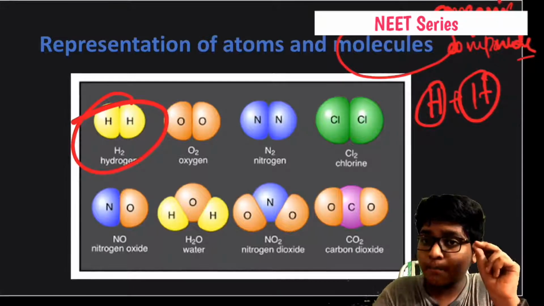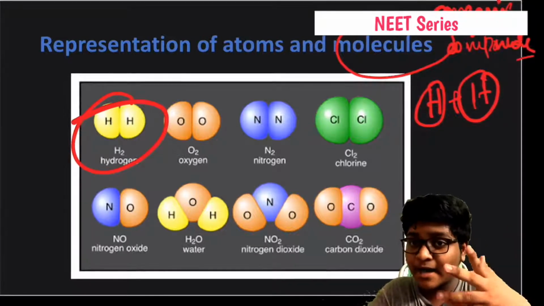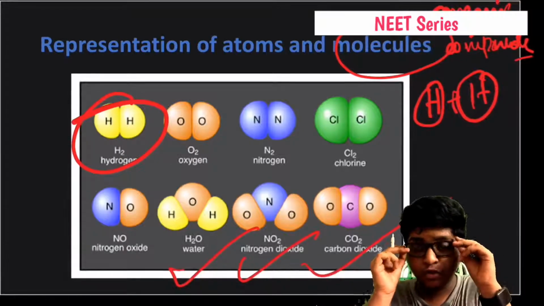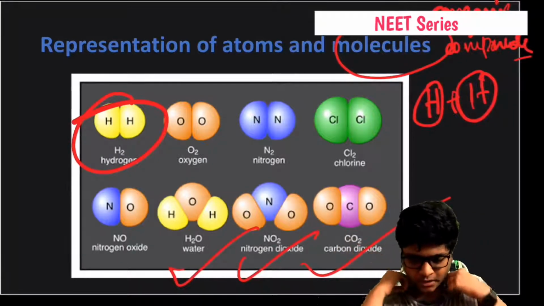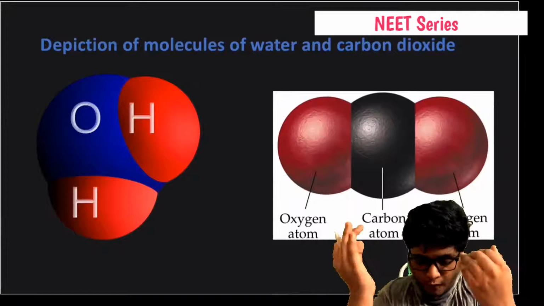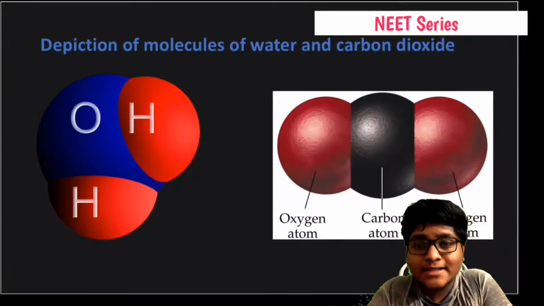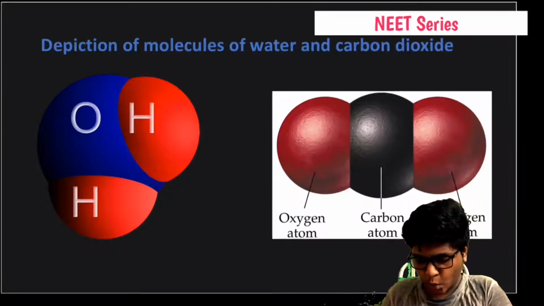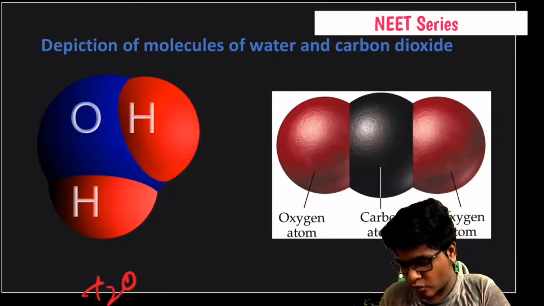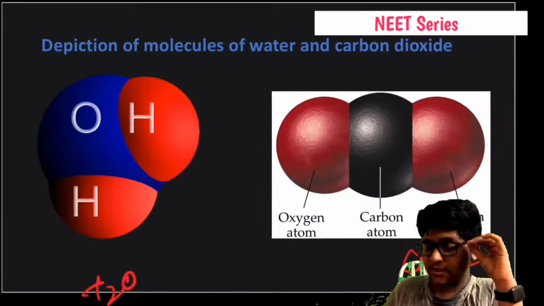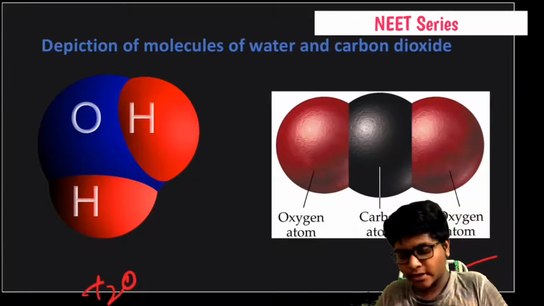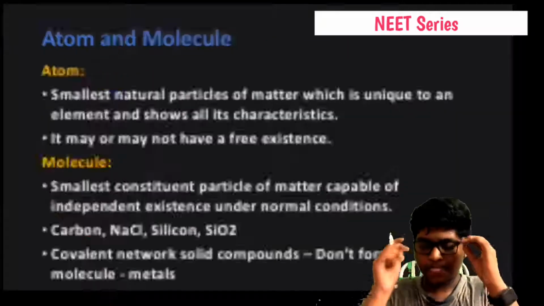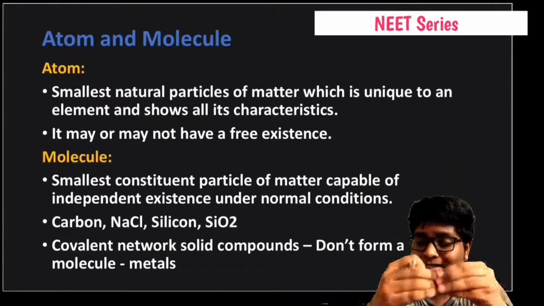H2 is what kind of compound? Organic compound, which is nothing but molecules. This is a molecule, right? This is what you have to remember. So depiction of molecules of water and carbon dioxide. Okay, H2O, and this is known as CO2. So this is the structure of water and carbon dioxide. You have to remember.